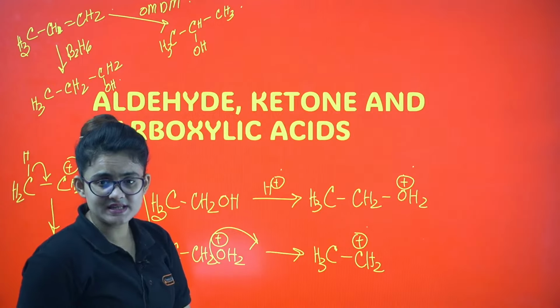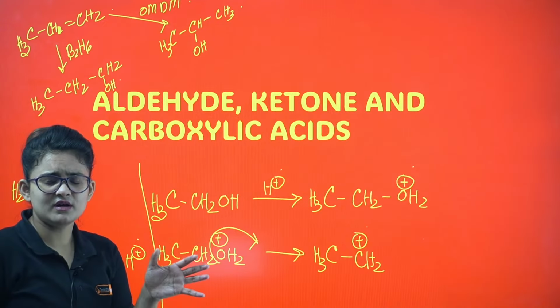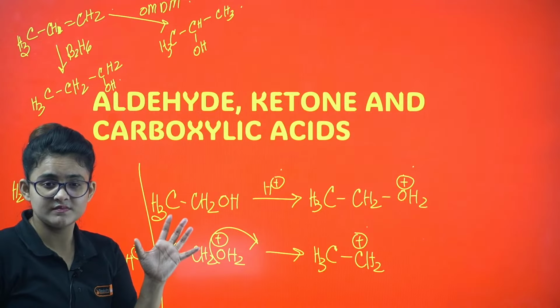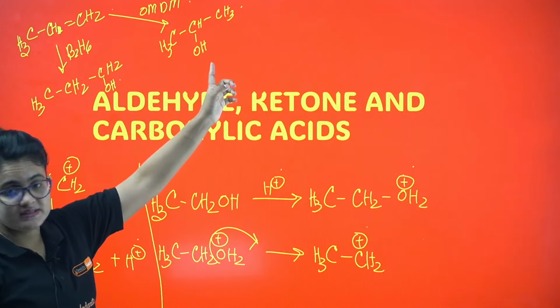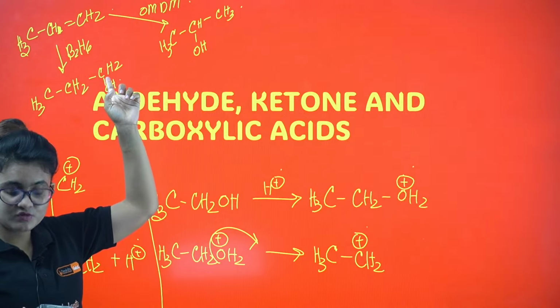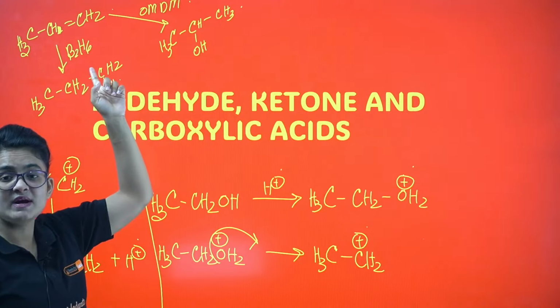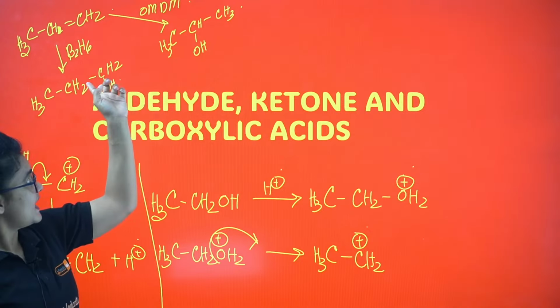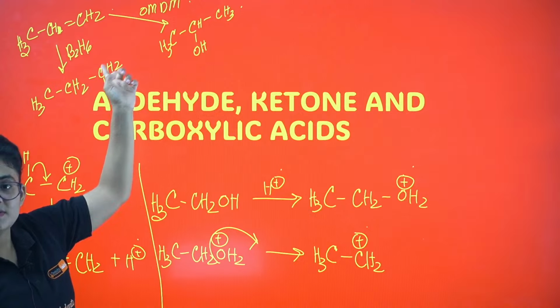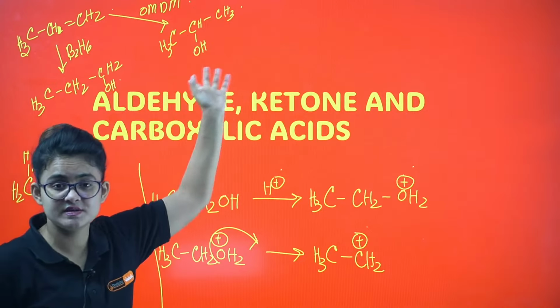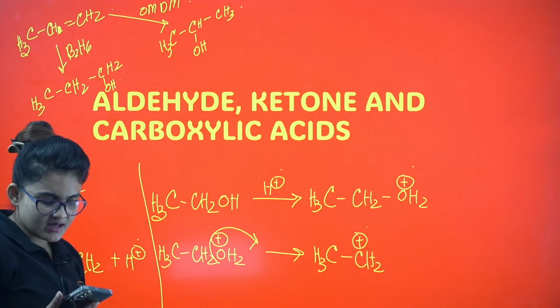If you see the mechanism, the anti-Markovnikov will not come there. There is a different mechanism that ends up with the Markovnikov product. Here in B2H6 we use peroxide. That's the effect. Here anti-Markovnikov takes place. Always remember, OH here will be added in the terminal carbon, here it is in the intermediate. That is the difference between these two steps. I guess it's clear.